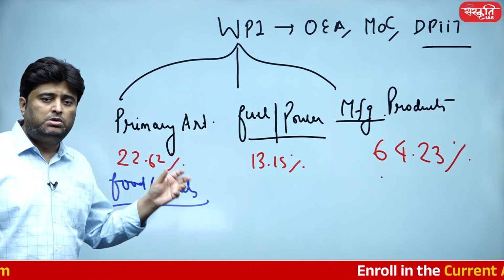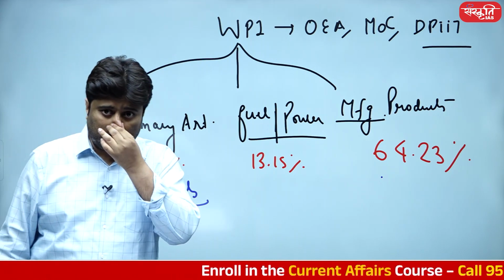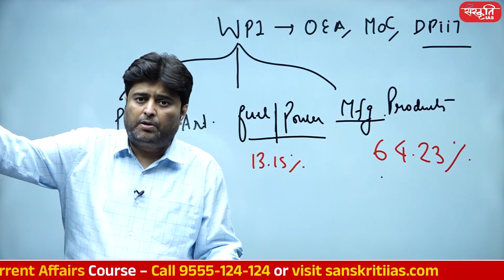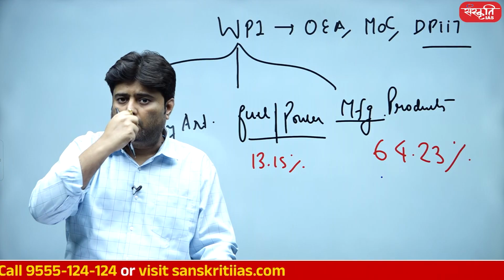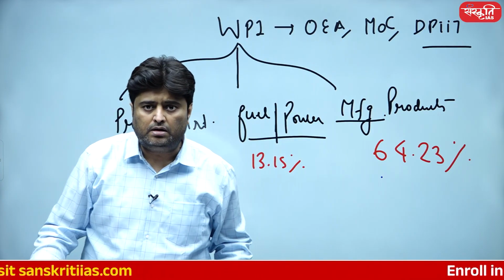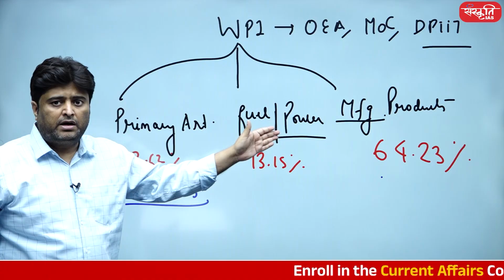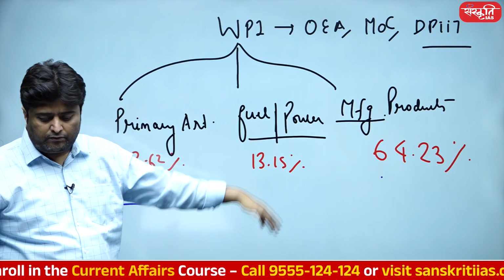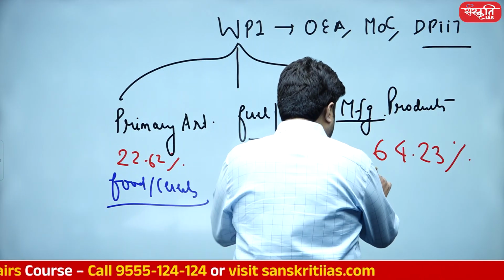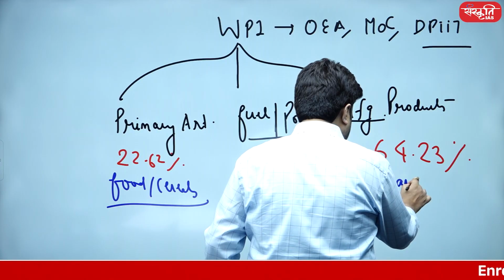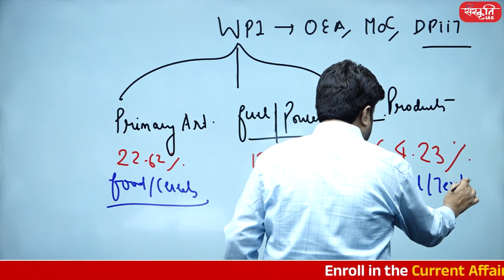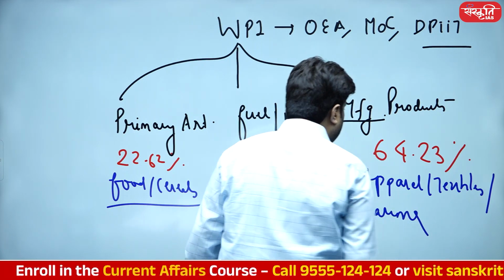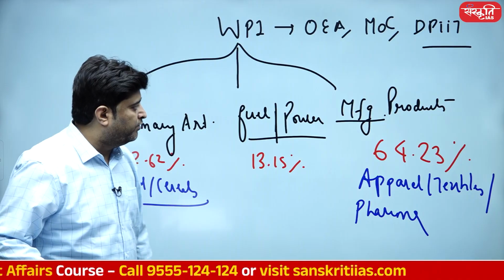Manufactured products also include certain food products, because after all, the Ashirwad Atta of ITC is basically an agricultural primary article, but it has been manufactured in a factory of ITC, so it turned out to be a manufactured product. So manufactured products have certain components of primary articles as well. It includes certain food products, but after that it includes apparel, textile, medicines, clothing, pharma products, chemicals, etc.